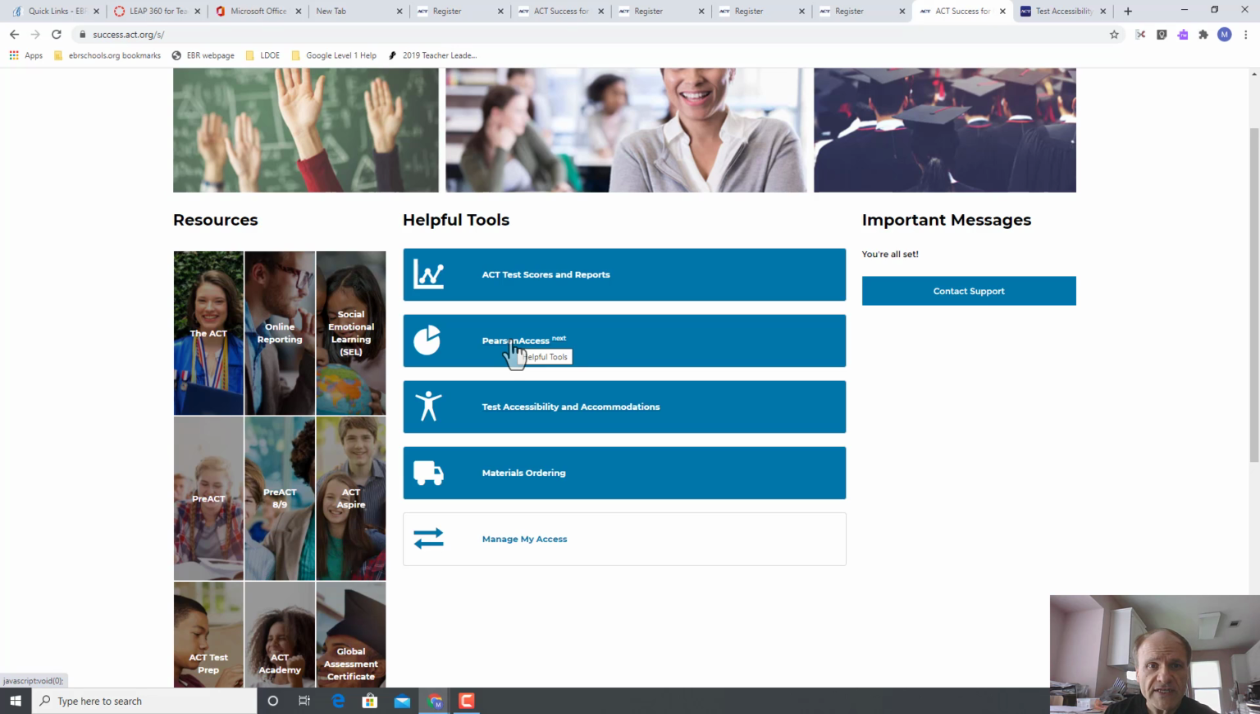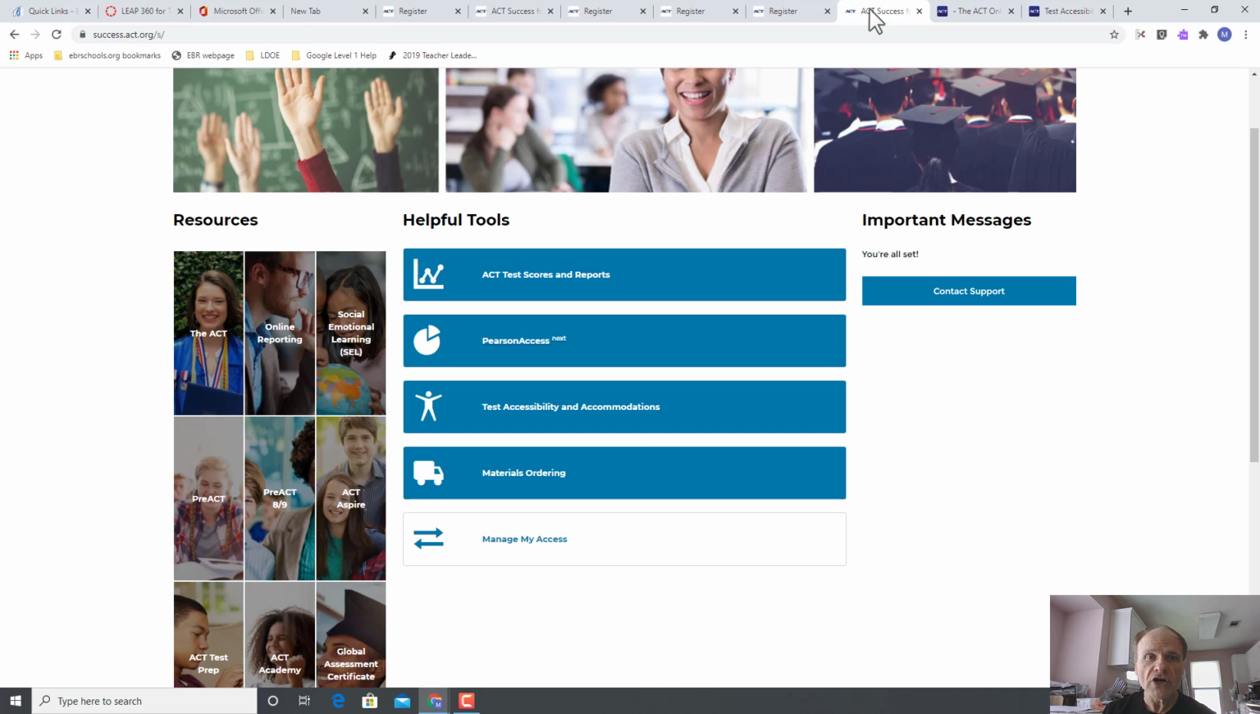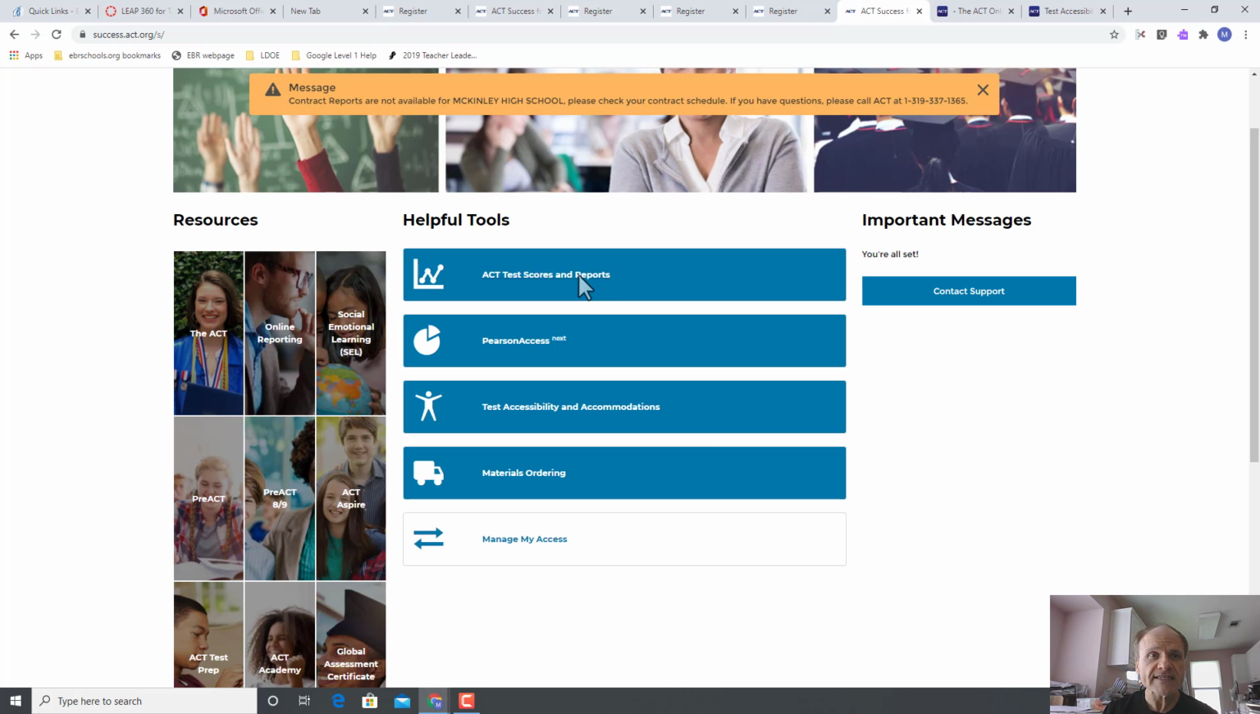If you go to Pearson Access, it brings you directly to the sign-in page where we went before. Remember, we had to use testadmin.act.org. So it just brings you to the sign-in page. So that's pretty cool there. If you go to ACT test scores and reports, and this is going to be important for you pretty soon, if you click on this, I just want to show you something.